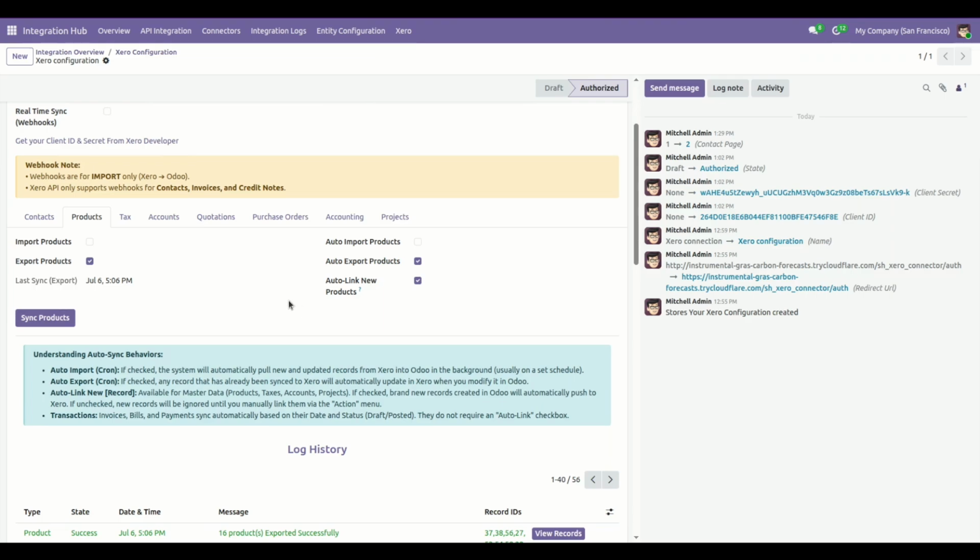Now if you want to auto import products and auto export products, simply check this auto import products Boolean and auto export products Boolean. It will automatically import products from Xero to Odoo and export products from Odoo to Xero using cron.